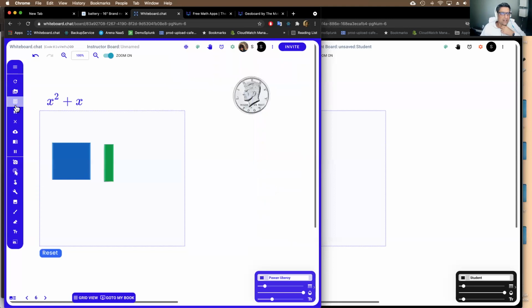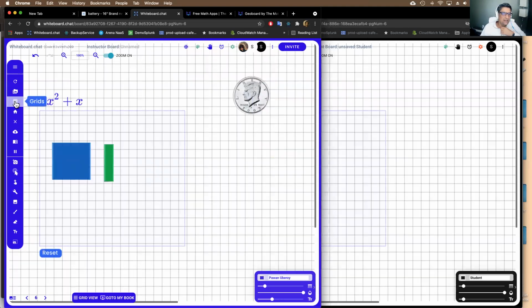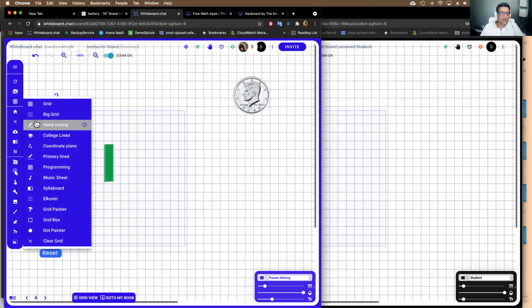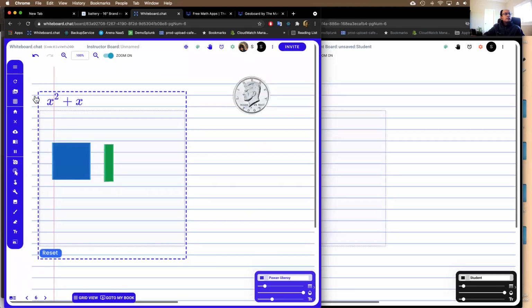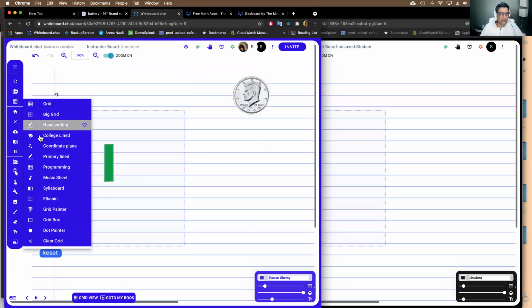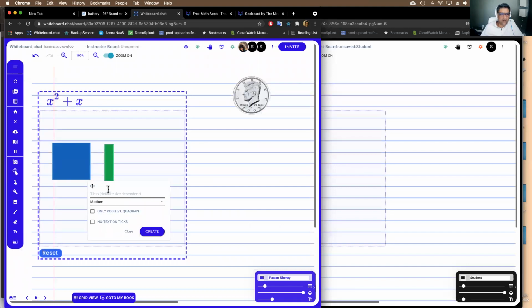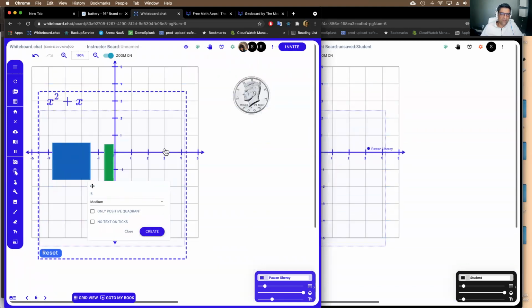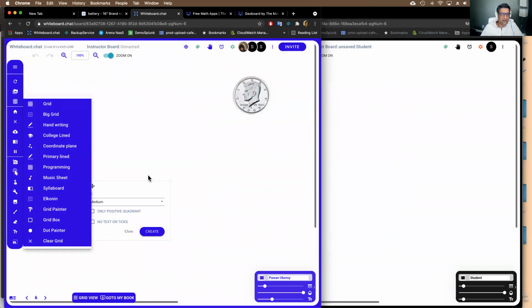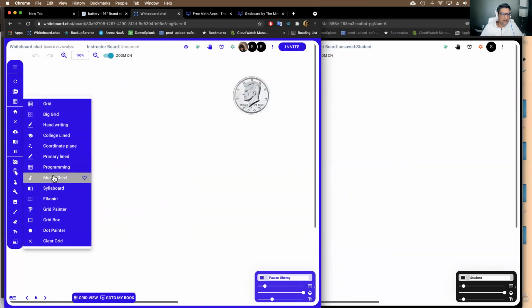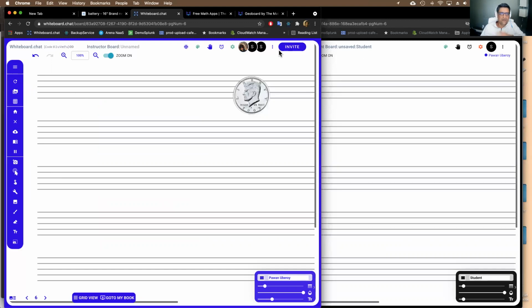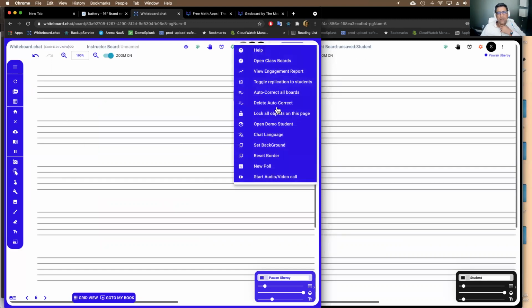All right, I think so. Those are some of the main things. You can set backgrounds. You can set grids as backgrounds. So you can set a regular grid. You can set a handwriting grid if you want to. You can even set a college line grid, right? Like make it look like a notebook. You can set coordinate planes, which you can program. You can say, hey, I want 5. Let me clear this thing first. Right, so you can create coordinate planes. We have music sheets. You can do music sheets. You can also set the background color if you want to. You can set the background color to a different color from here.